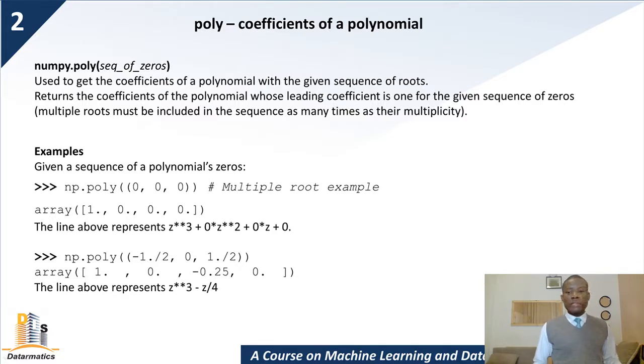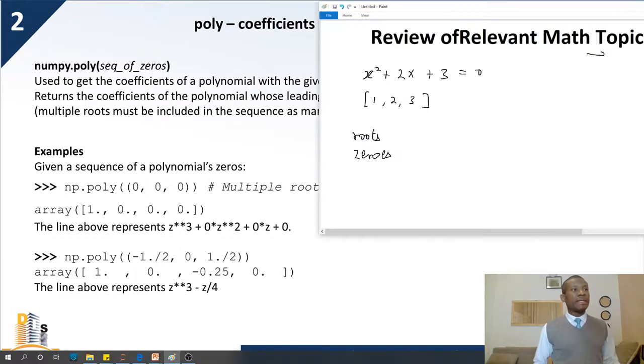So I'm going to write on the board to help you understand a bit clearer. Assuming we have a polynomial with roots -1 and -5, what polynomial gives us these roots?